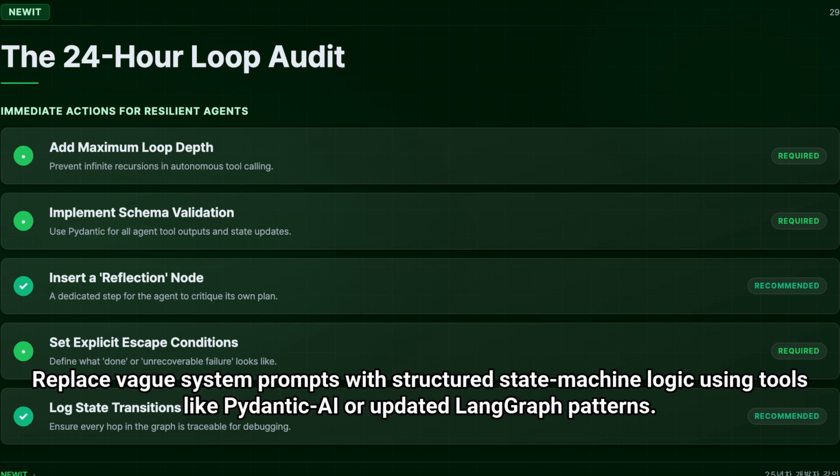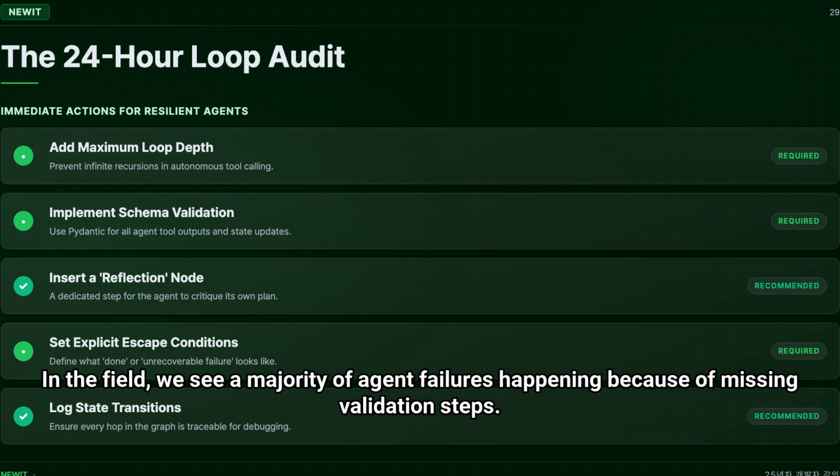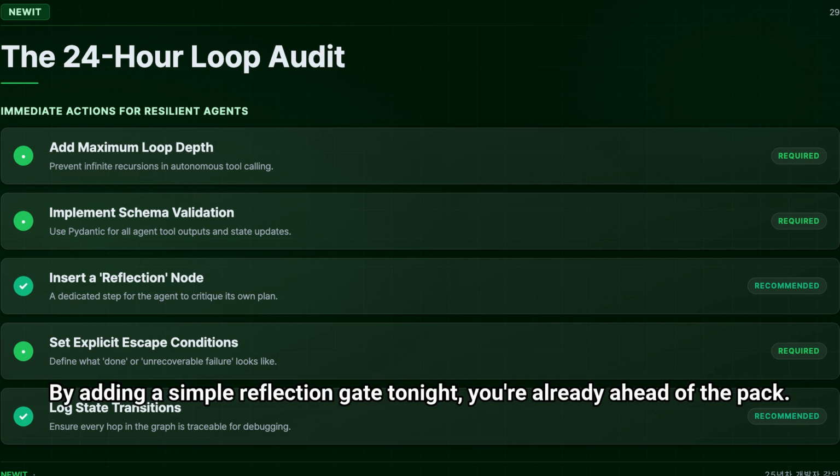Replace vague system prompts with structured state machine logic using tools like Pydantic AI or updated LangGraph patterns. Implement a basic self-correction node that checks if the output matches the schema before it ever reaches your user. In the field, we see a majority of agent failures happening because of missing validation steps. By adding a simple reflection gate tonight, you're already ahead of the pack.